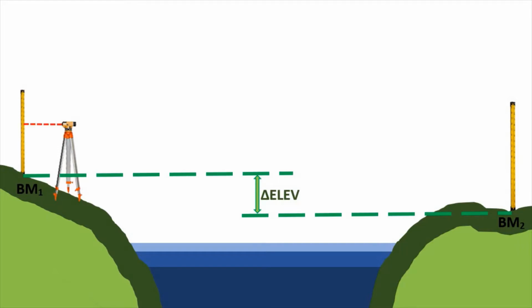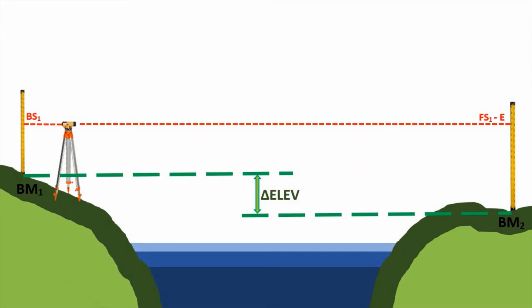So we're gonna have our backsight reading and we're going to have our foresight reading. Since the distance was too far, nagkakaroon na ng additional length ang rod reading natin due to Earth's curvature and refraction. So kailangan natin yung ibawas. So therefore, our foresight reading is Fs sub 1 minus E.